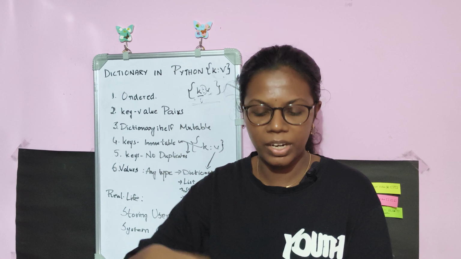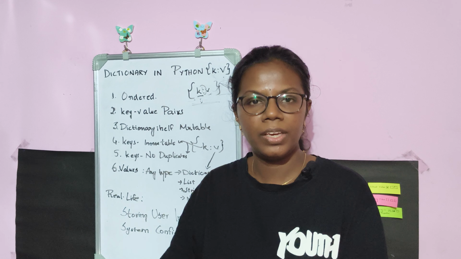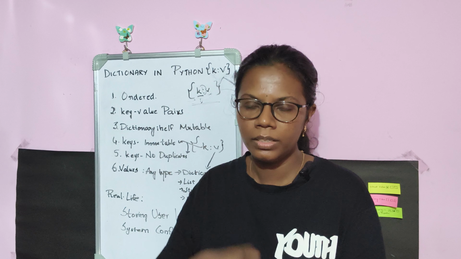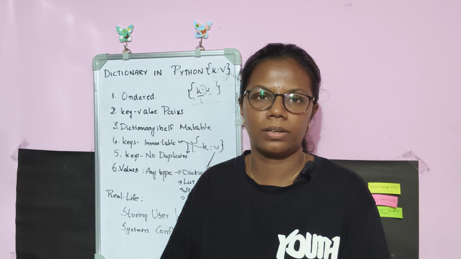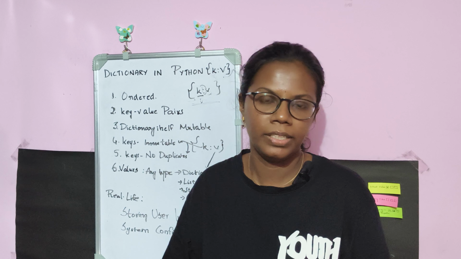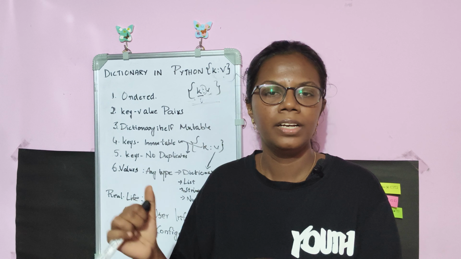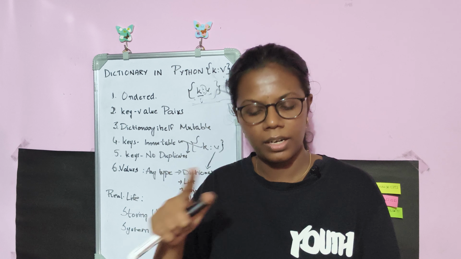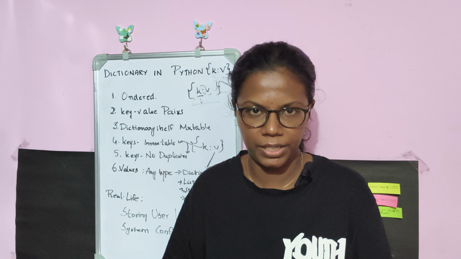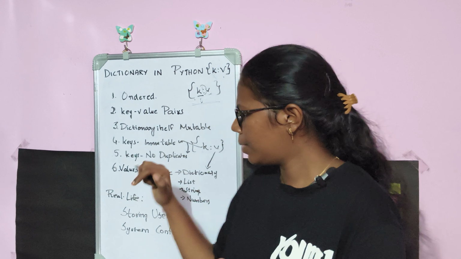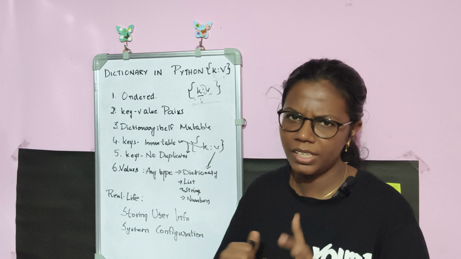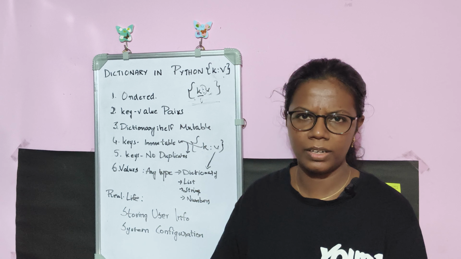If I try to add a same key named name, then it will not accept. It will throw an error because it cannot have duplicates. Keys in a dictionary are immutable. Additionally, it cannot have duplicates. That is the reason. But what about values? Keys are immutable. It will not have duplicates.